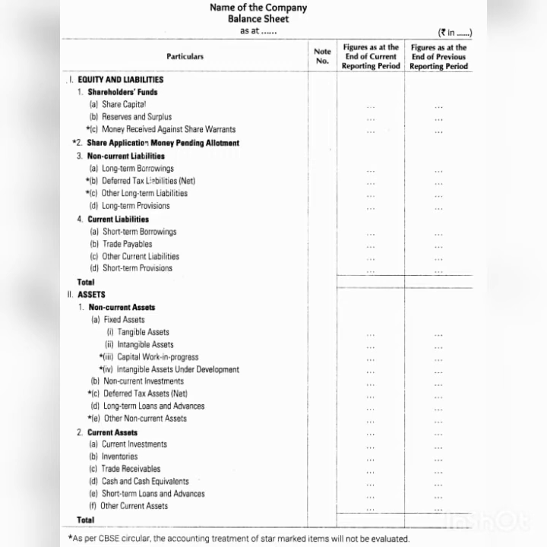The next classification is current liabilities. Current liabilities are the liabilities which are repayable within 1 year. Example: accounts payable, that is creditors, bills payable, outstanding expenses, bank overdraft, short term provisions, etc. Short term provisions include provision for taxation, provision for depreciation, etc.